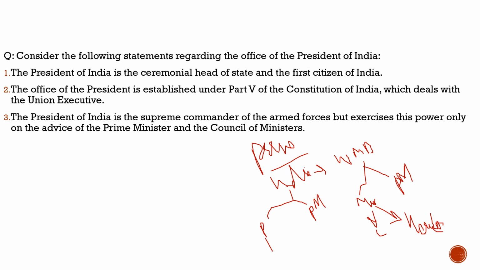How is it different from Britain? This president is elected. We have to go for indirect elections. Who are the members that elect the president? That we will understand when we discuss the election of the president. The members in the legislative assemblies of the states or the UTs, and the members in the parliament. We will discuss that when the election comes, and who are the members not included in this election. We will also discuss the single transferable vote.